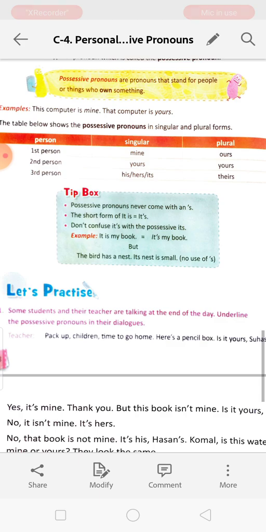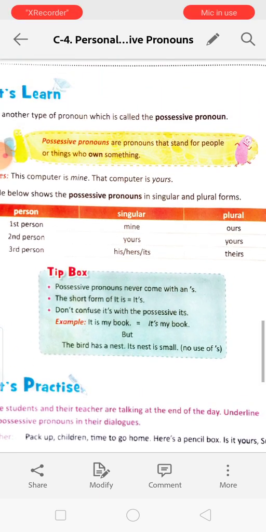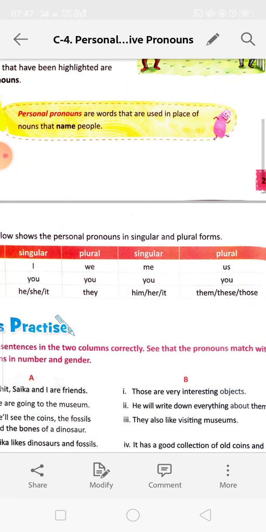And these charts, read this chart, this one, and there was another one here, this one. These two charts are very important. Write them in the copy and learn them.